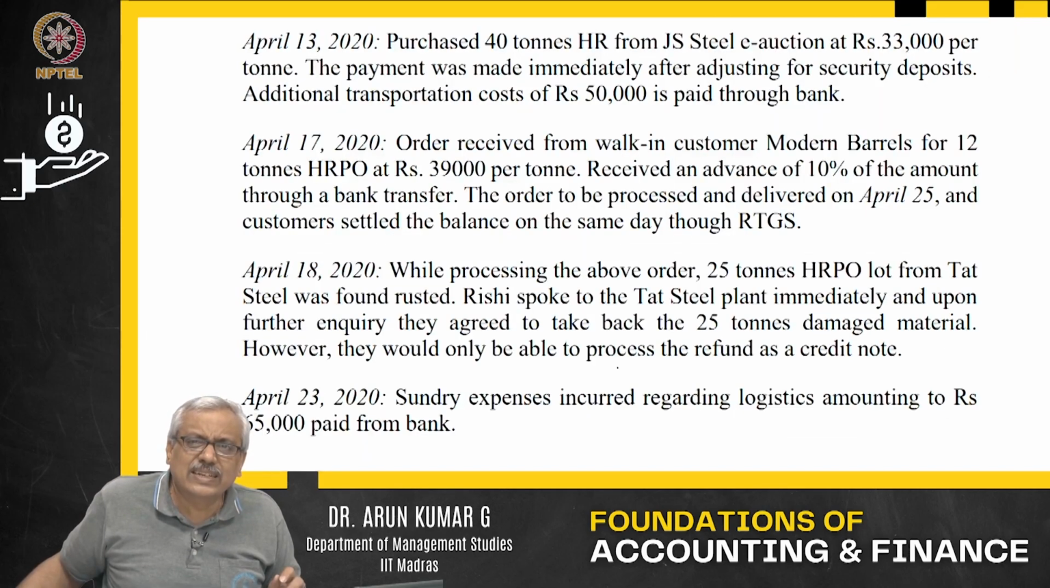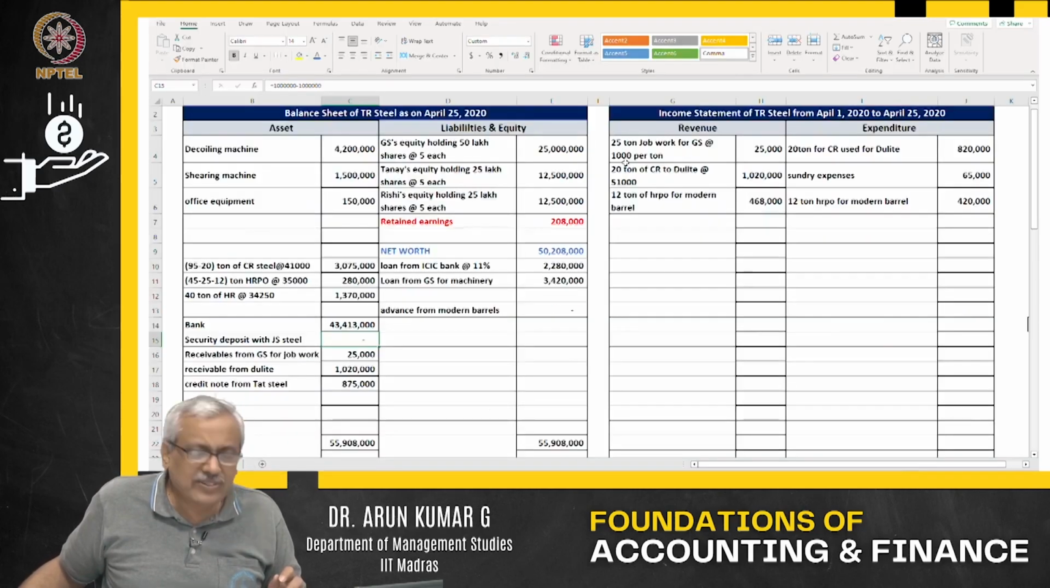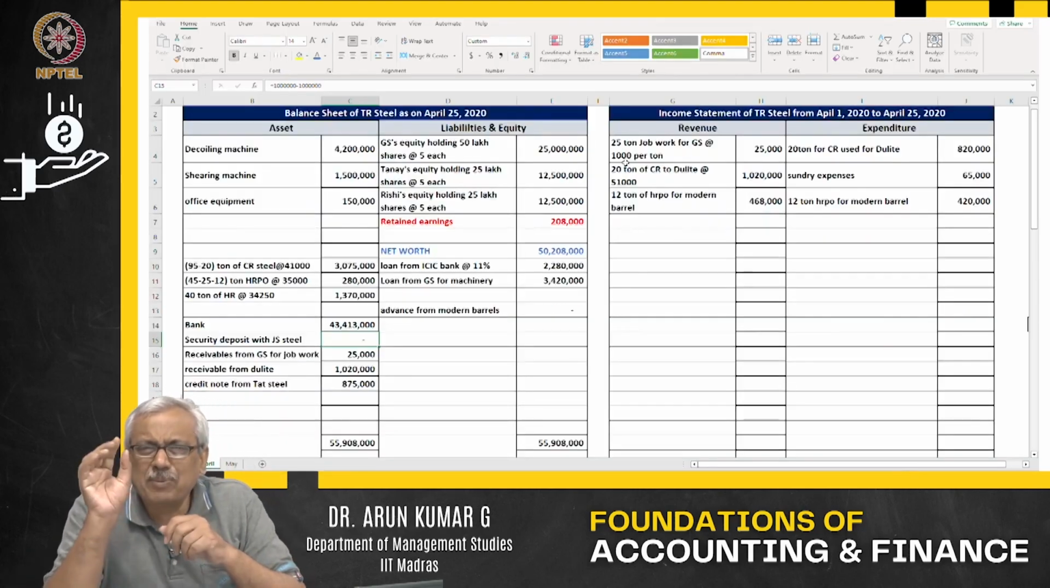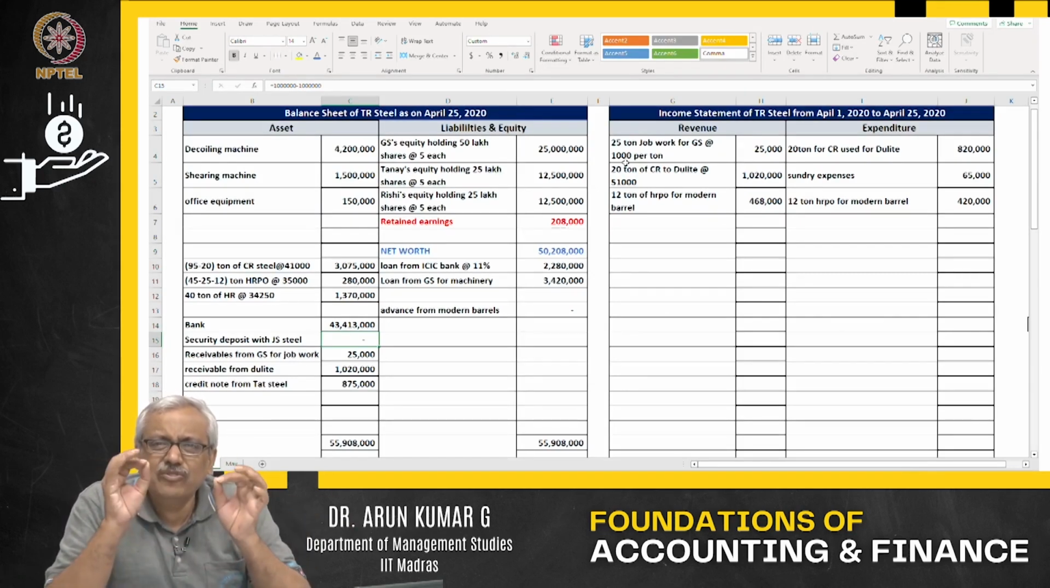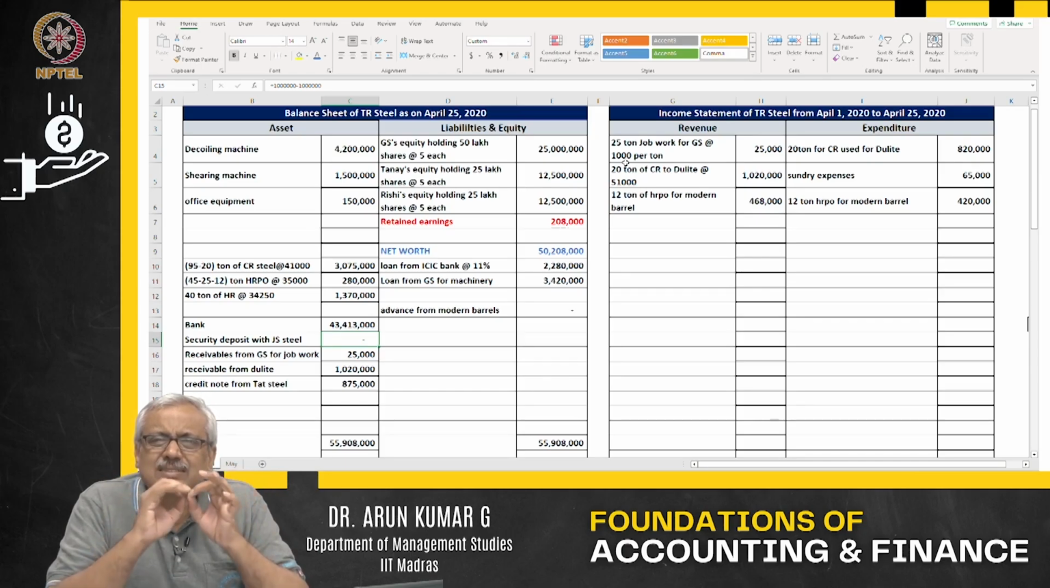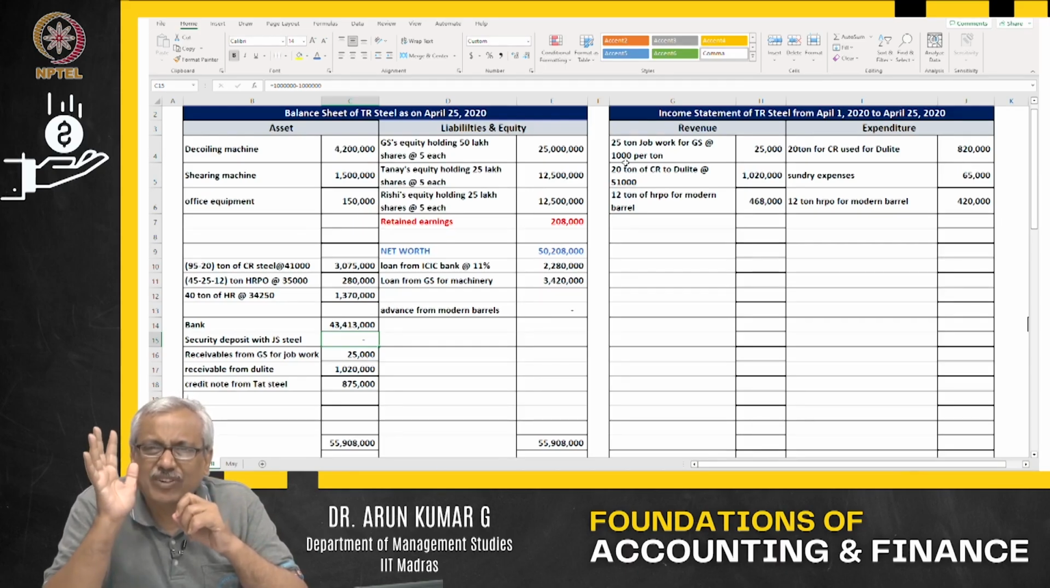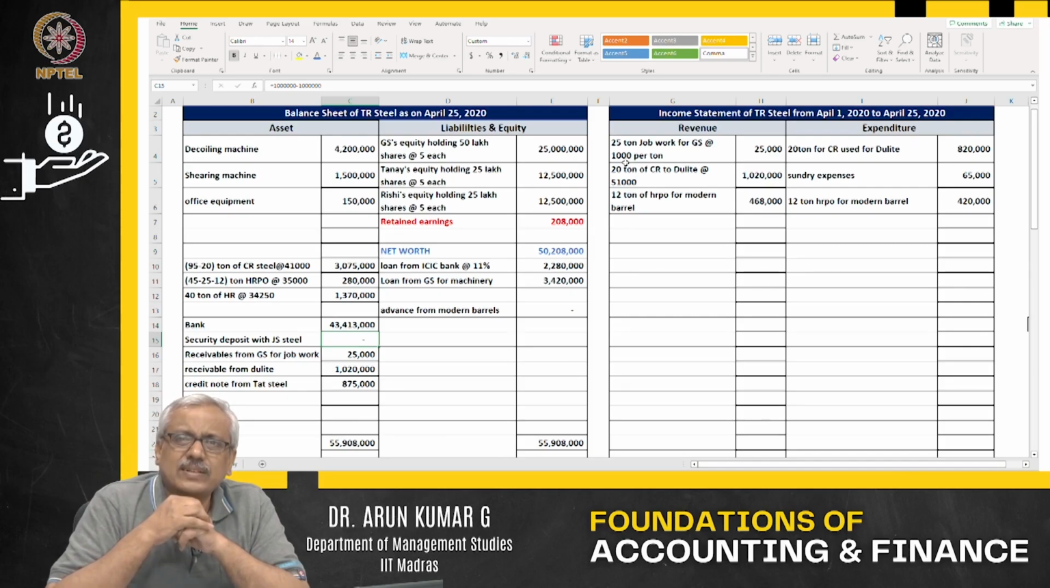After the 25th transaction, go to the April 29th transaction. What does the April 29th transaction tell you? Withdrew from the bank for petty cash and other cash related expenditure a sum of rupees 5 lakhs. April 29th transaction. Withdrew from the bank a sum of rupees 5 lakhs for meeting the cash expenditures.